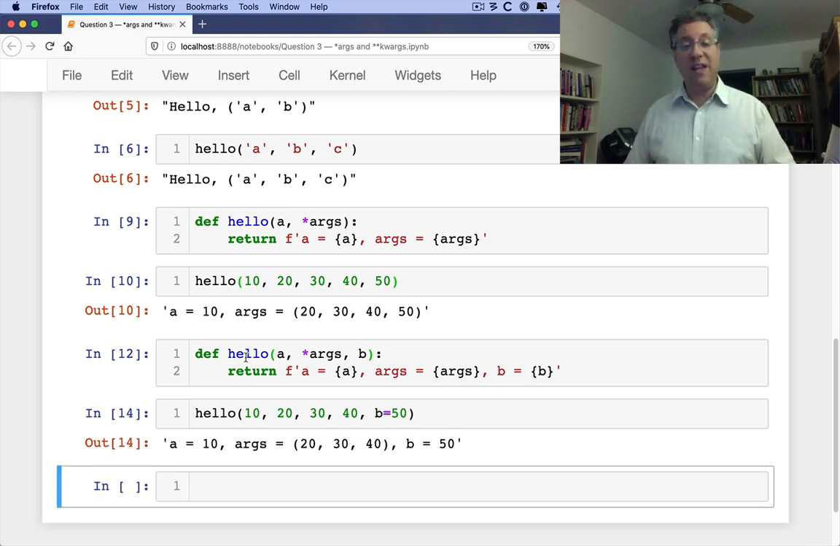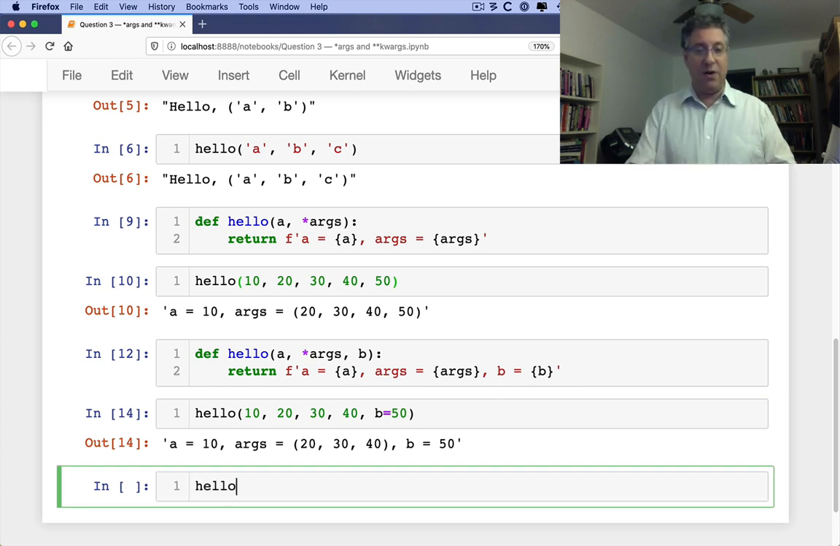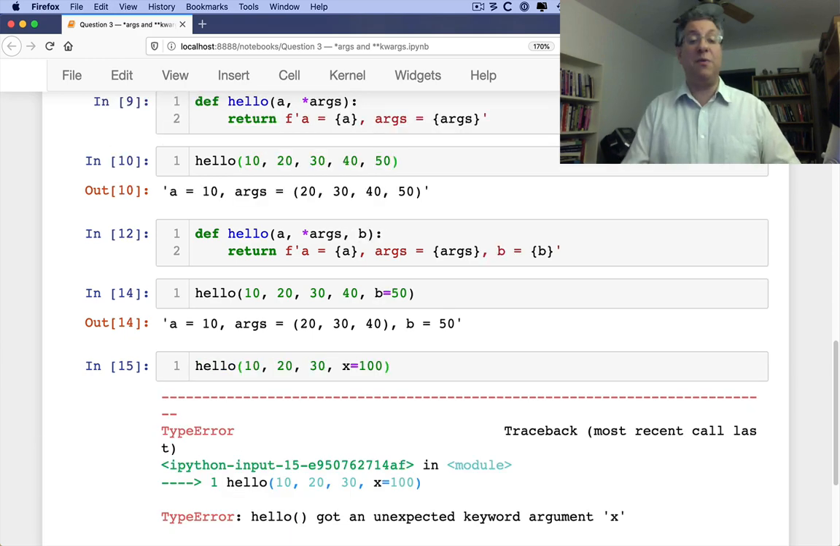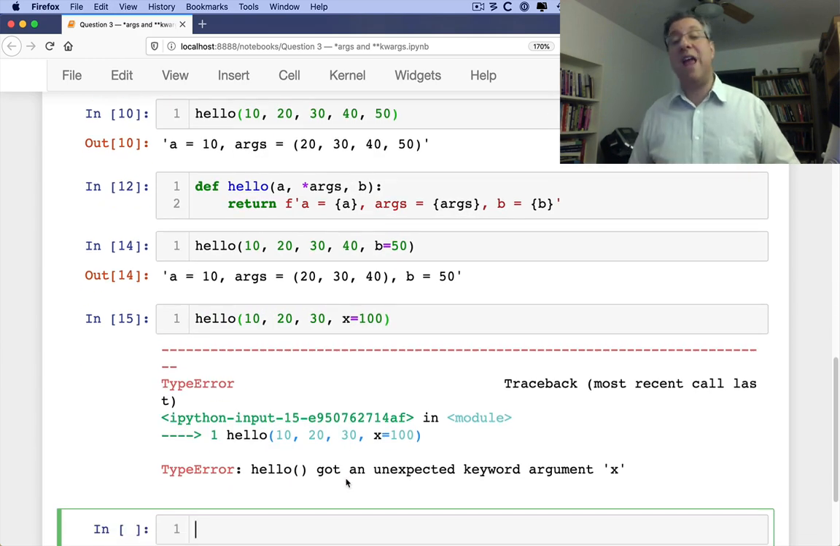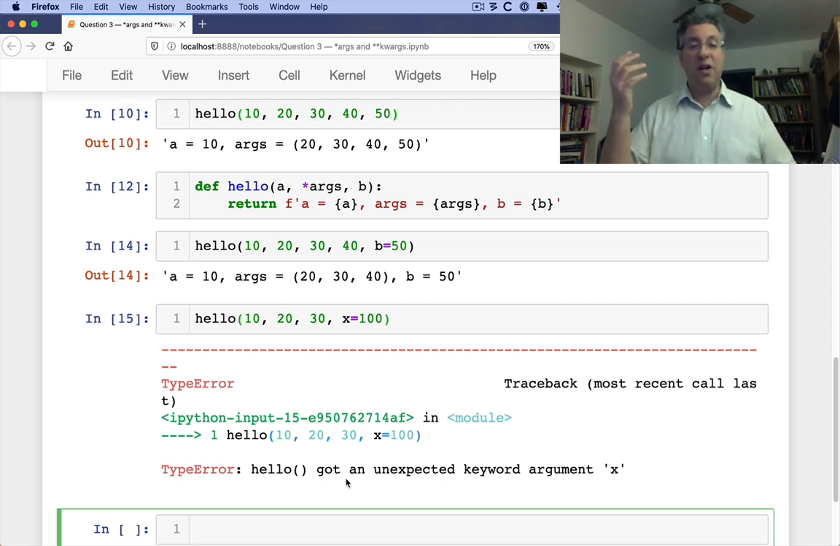And so both in our function definition and in our function call, positional arguments come before keyword arguments. Well, what if I say here, hello of 10, 20, 30, and x equals 100? So I'm just going to provide the keyword argument x equals 100. And the function says, wait, you can't do that. I got an unexpected keyword argument x. What are you talking about?